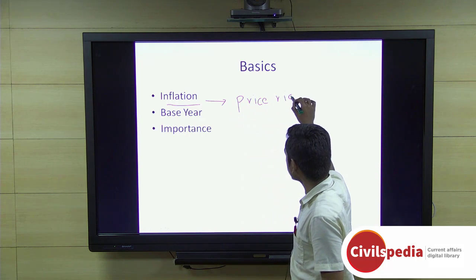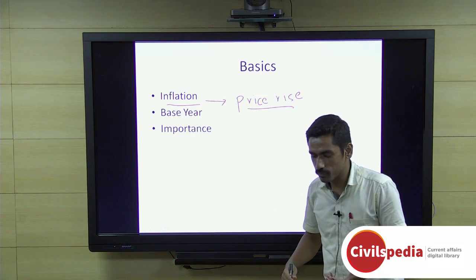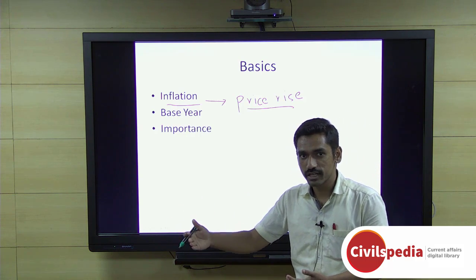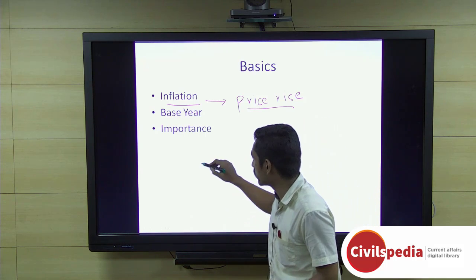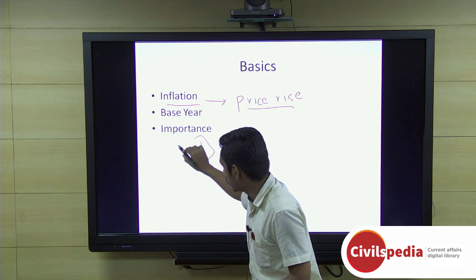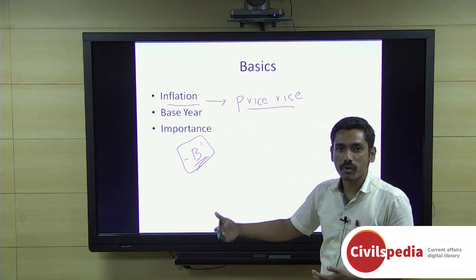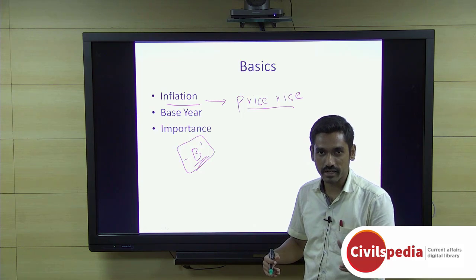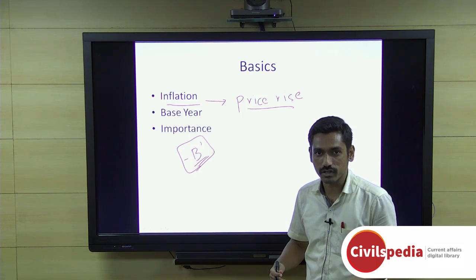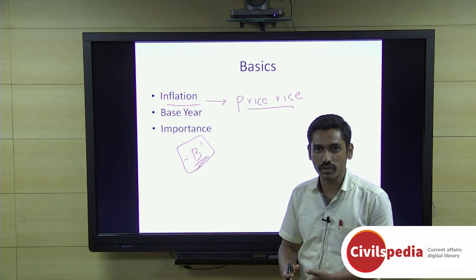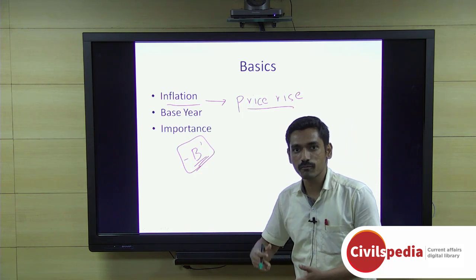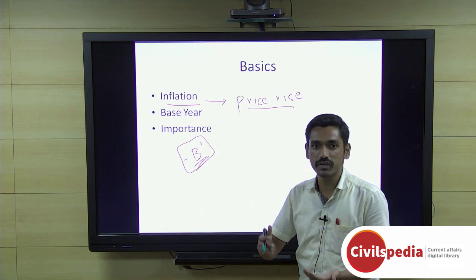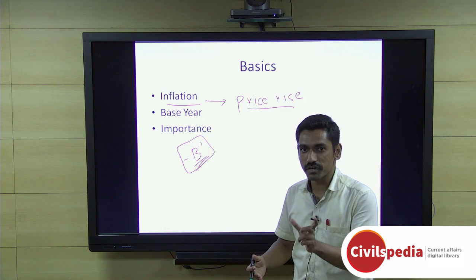So price has increased. Now you should ask the question, price has increased with respect to what? Like compared to maybe 2 years, 3 years. So compared to a specific year, let's just call it B, a year B. How much ever price of a particular commodity has increased, that particular rise is actually termed as inflation. If you take an example of bread, if it's costing maybe 20 rupees per packet, maybe 3 years earlier, and now it's costing 30 rupees, now you know that the price has actually increased by 50%. That concept is called inflation.